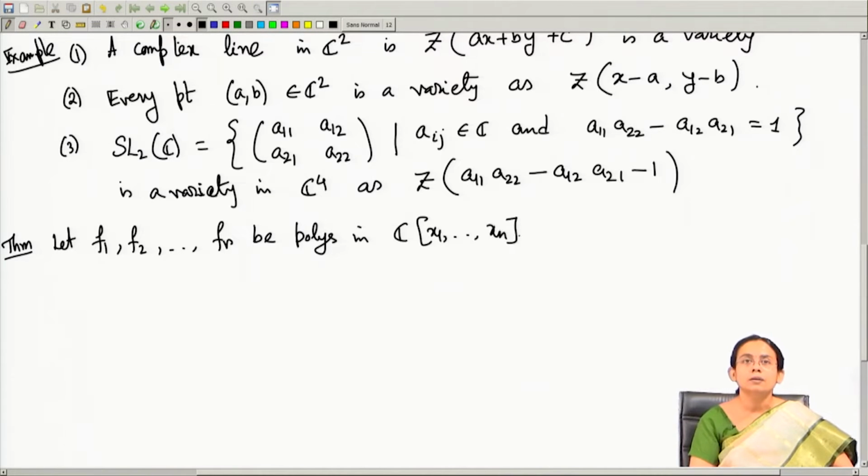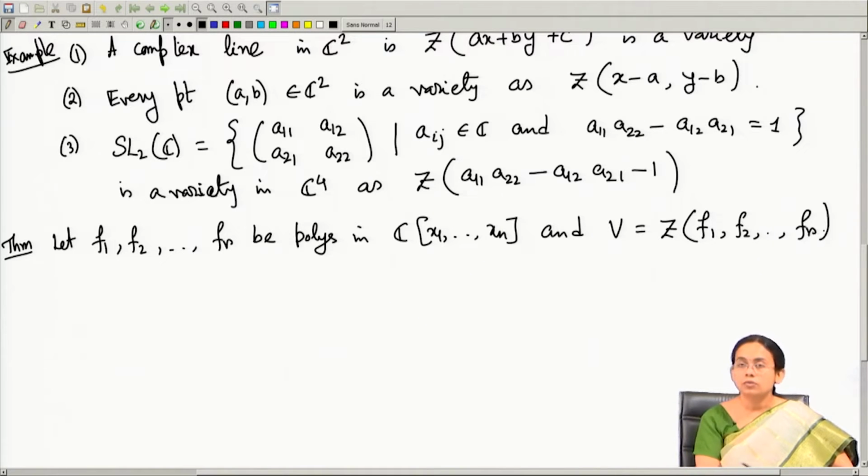So, these are polynomials in the polynomial ring over complex numbers in n variables, and say I am considering the variety V to be the set of common zeros of these finitely many polynomials f1, f2, up to fr.